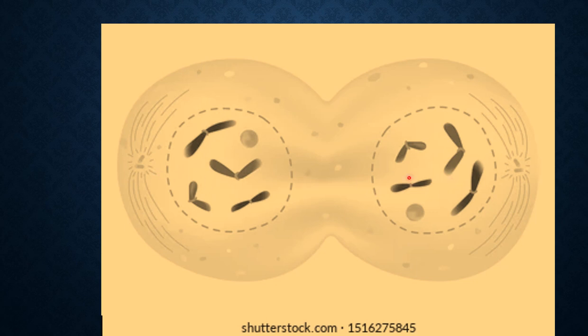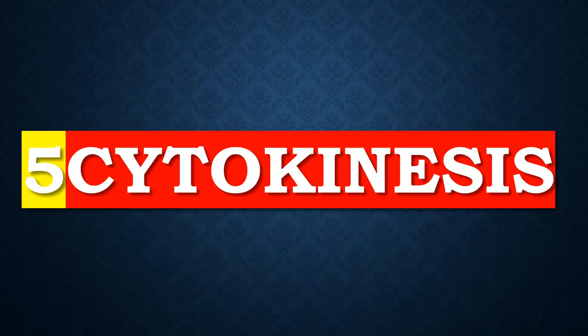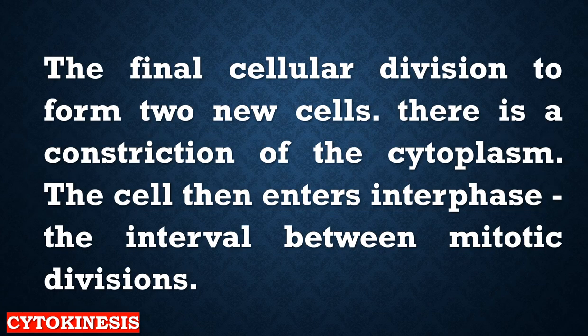Every nucleus has the same amount of genetic material, the chromosomes, and also the cytoplasm of the cell starts to separate, but until now it's not separated, because the separation is happening in the last stage of the cell cycle, which is cytokinesis. And in cytokinesis, this is where a complete separation of the cell is happening. If we look, it is the final cellular division to form two new cells.